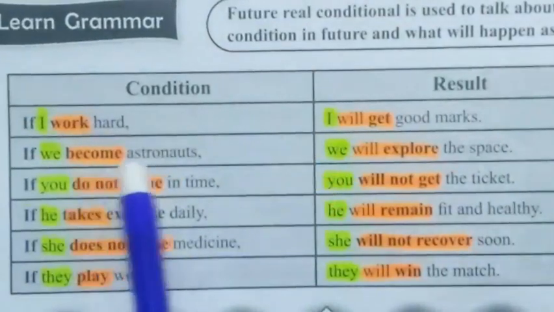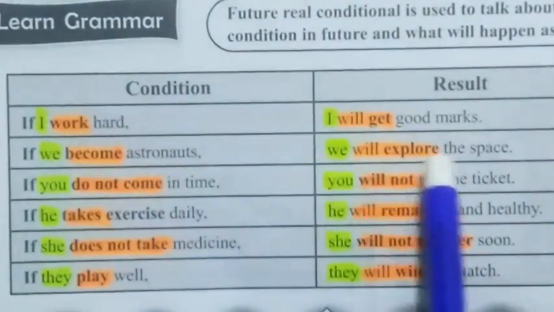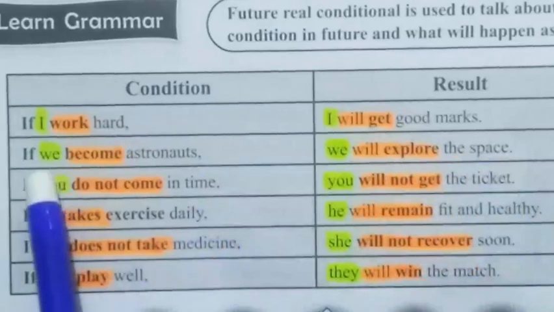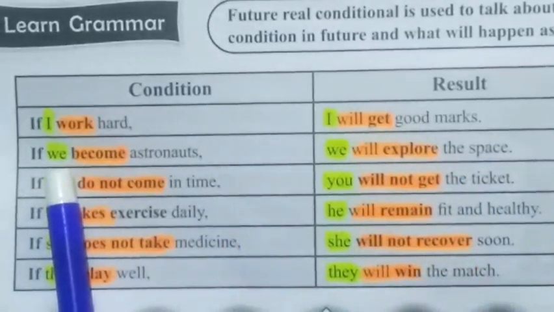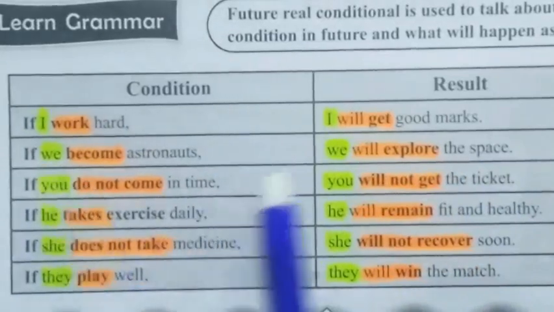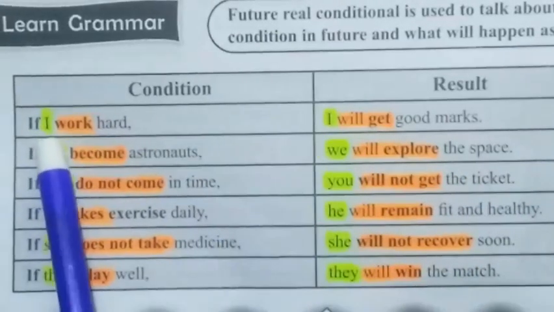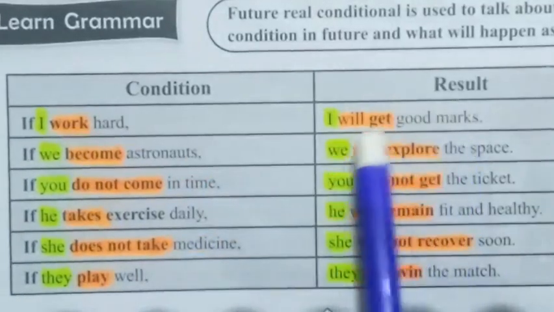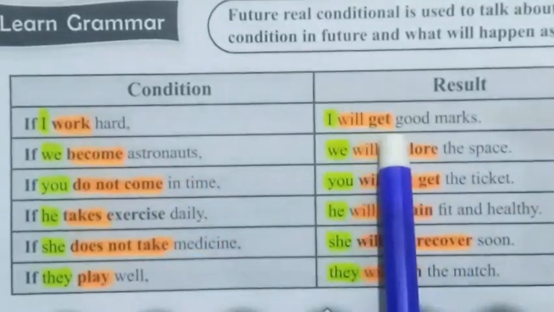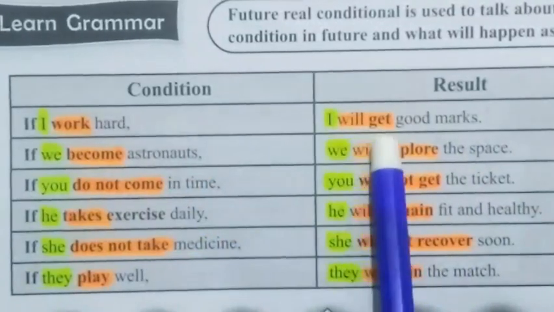If we become astronauts, we will explore space. The subject in both parts is the same, but notice that the first part has the first form of the verb, and the result has will plus the first form.